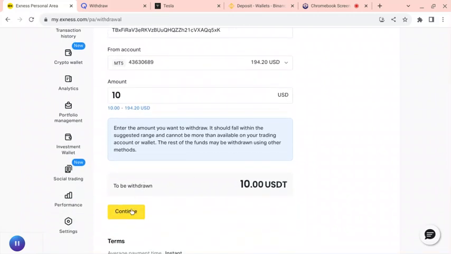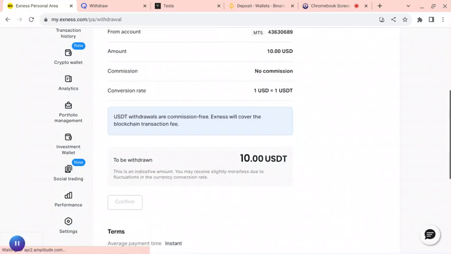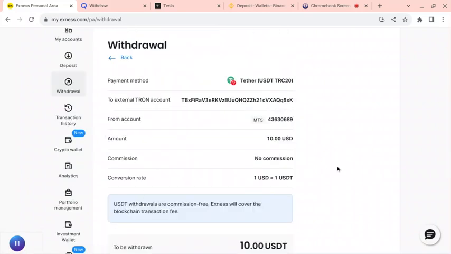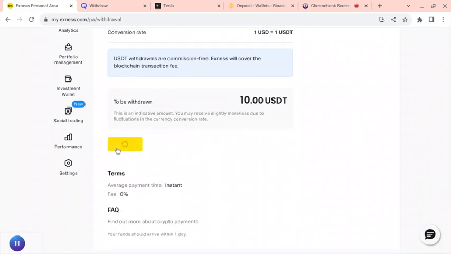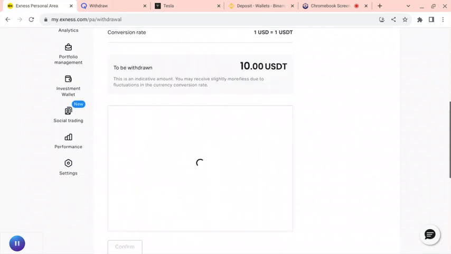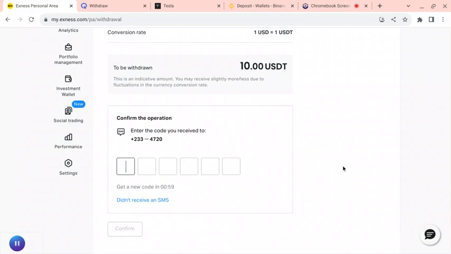Though I've got 19, I'm not withdrawing all the 19. I'm doing this for video sake. So I'll withdraw 10. Continue. Continue again. And Exness, for security reasons, will send you a code on your phone for you to verify your account first.